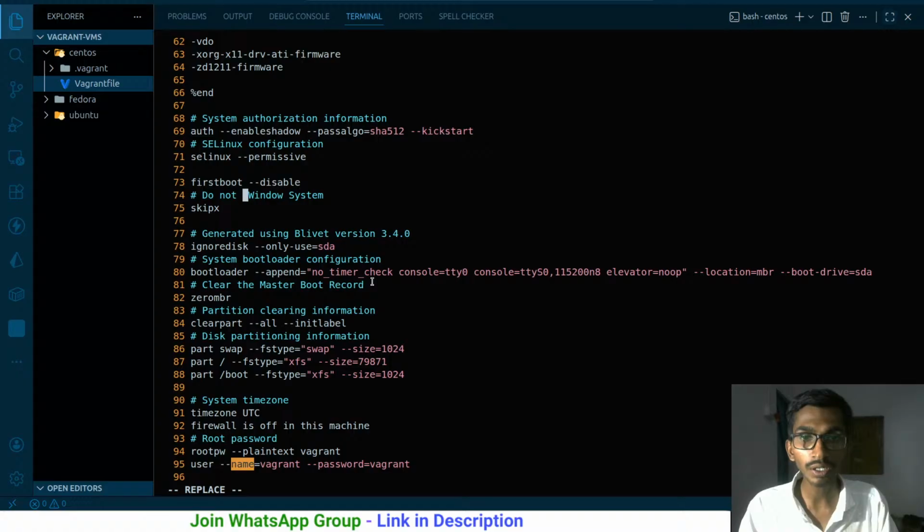I can even click on delete. Well, for that thing I need to be in the insert mode. You can just simply keep clicking on. I'm already in the insert mode. Never mind.